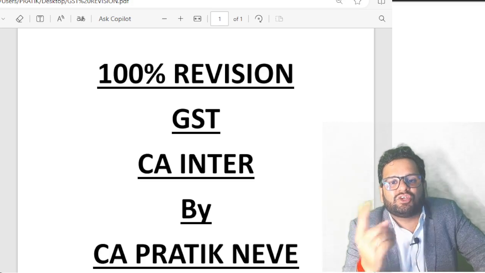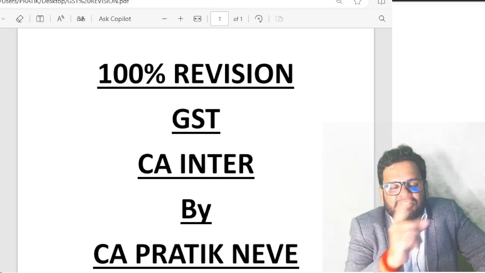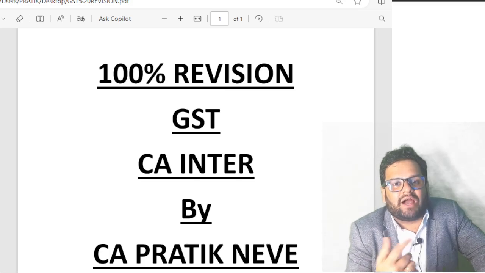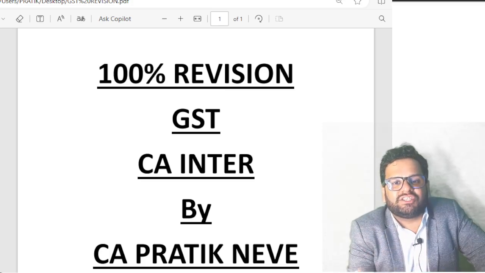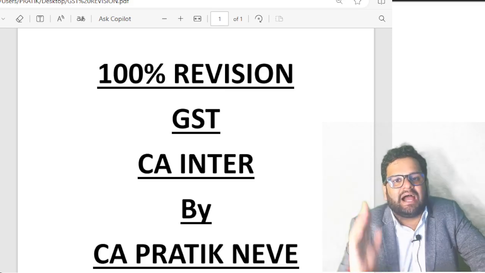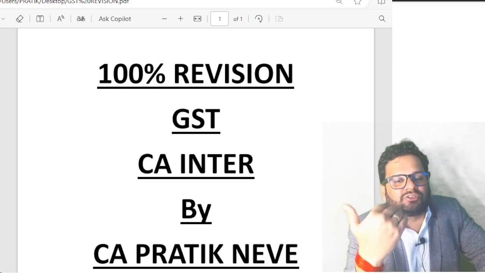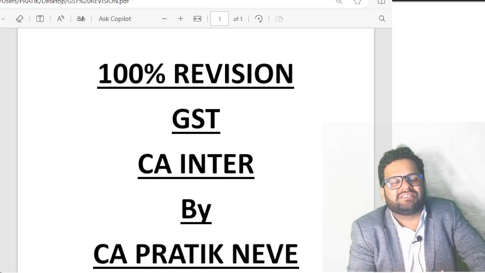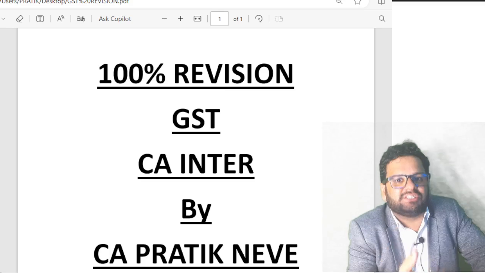Then utilize ITC of CGST to pay output tax of CGST, and the balance, if any, to pay output tax of IGST. Then ITC of SGST is utilized to pay output tax of SGST, and the balance, if any, to pay output tax of IGST. But in no case can ITC of CGST be utilized to pay output tax of SGST, or ITC of SGST be utilized to pay output tax of CGST.